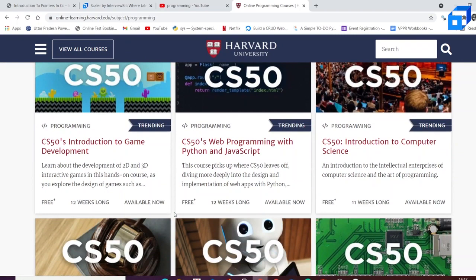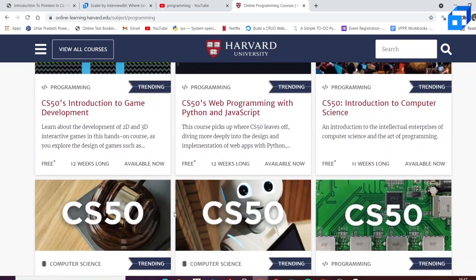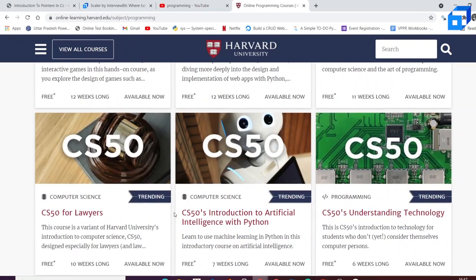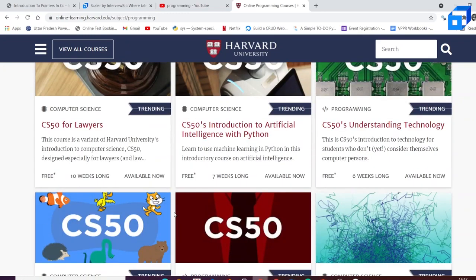Also, you get to do projects, and upon successful completion of courses, you get a certificate that you can showcase in your resume or LinkedIn. These courses are supported with transcripts, videos, presentations, etc. Certain courses are guided, that is, there's the availability of a mentor to help you with your queries and difficulties.